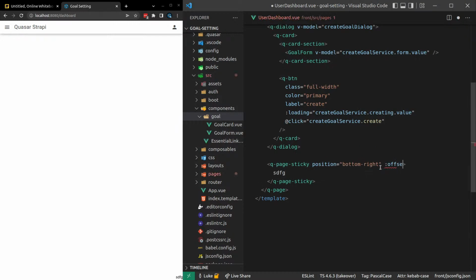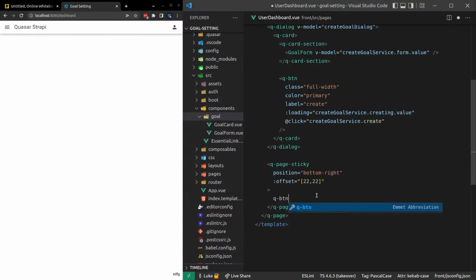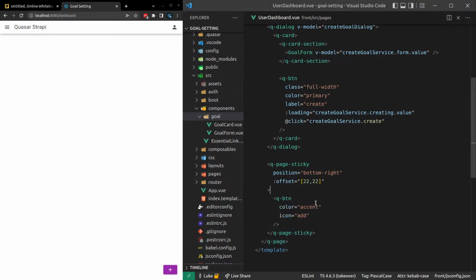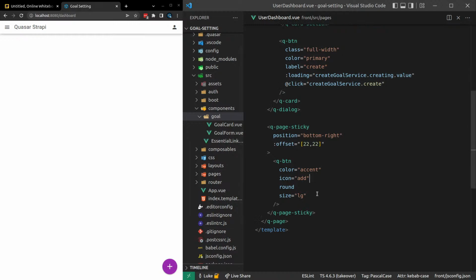And then we'll say offset is equal to 12 12. Yeah, maybe a little bit more. Let's say 22 22, and then we'll have a button there. QBtn, and I'll set the color equal to accent, and this is going to be for creating a goal. So how about we come in here and give it an icon equal to MDI, and I'm not using MDI, just add. Yeah, that looks good. Round, size is equal to large maybe. Let's try that. Yeah, I think that looks good. And that's going to be our create goal button.